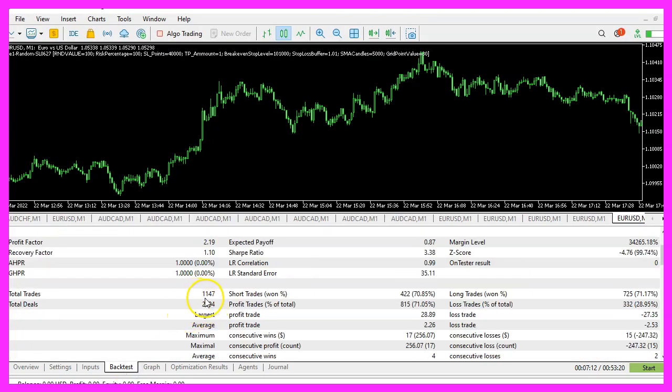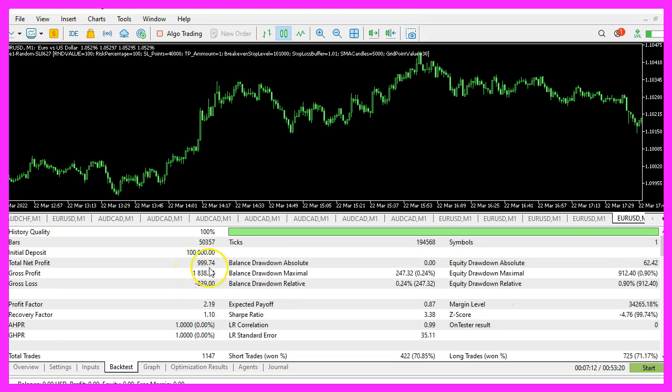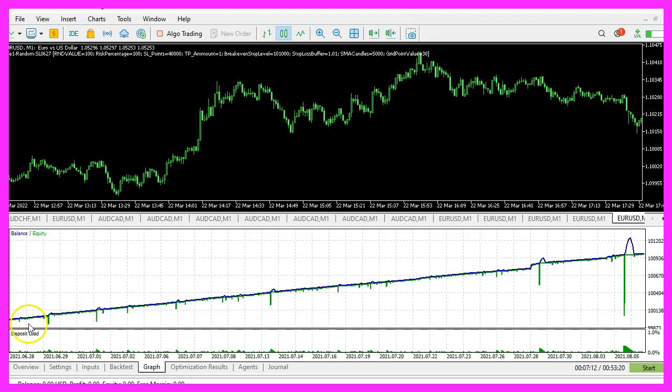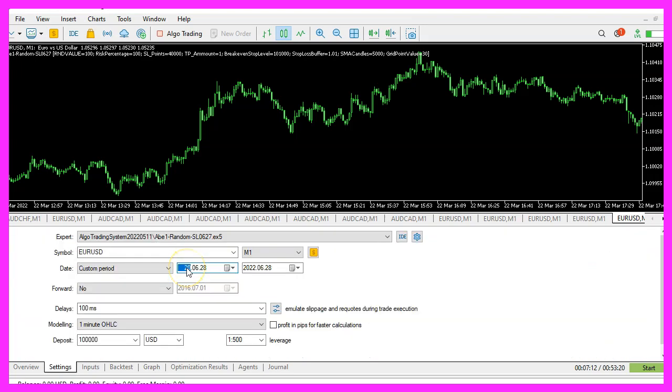Here we see that we made a total of 1147 trades. We made a net profit of $999.74. And that's how you imagine linear growth. However, this drawdown here, this is where most people close their system. And only if you have tested something like this before, then you are also able to endure your own system in such situations here without manipulating it.